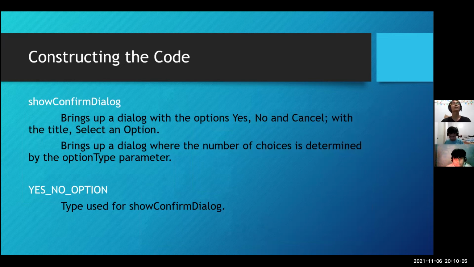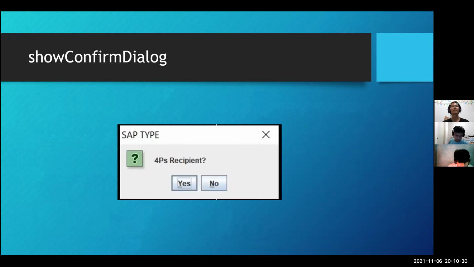Show confirm dialog. Show confirm dialog brings up a dialog with options yes, no, and cancel with the title Select an Option. This brings up a dialog where the number of choices is determined by the option type parameter. The option type parameter we used is a yes, no option. This type is used for show confirm dialog.